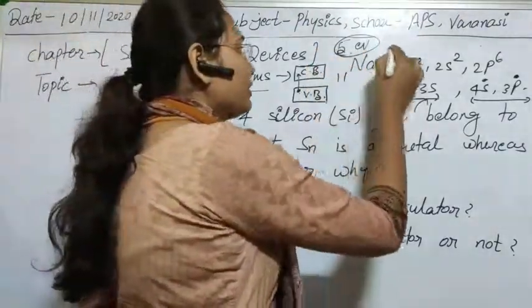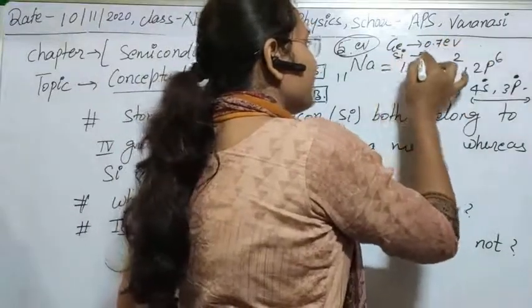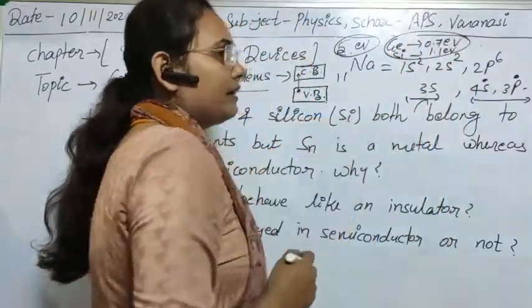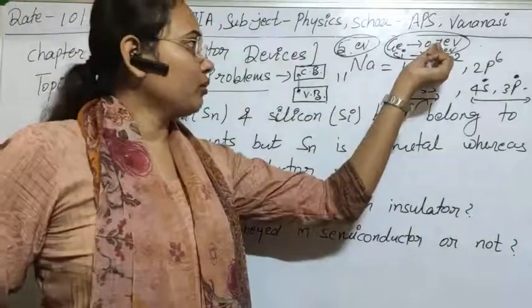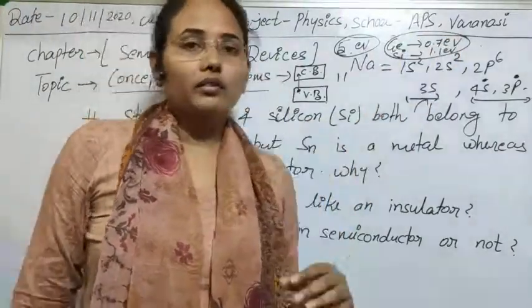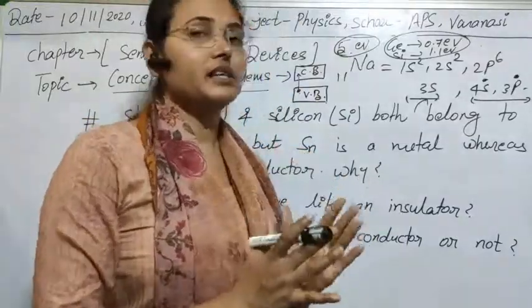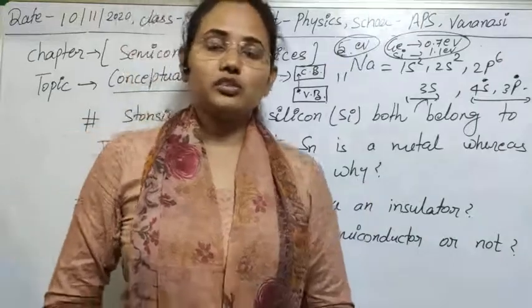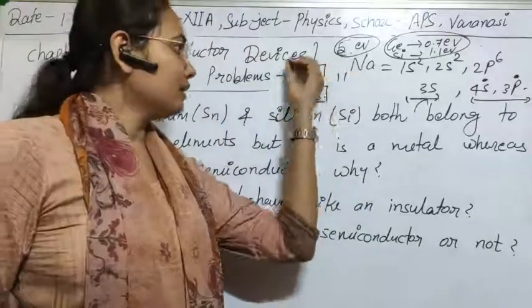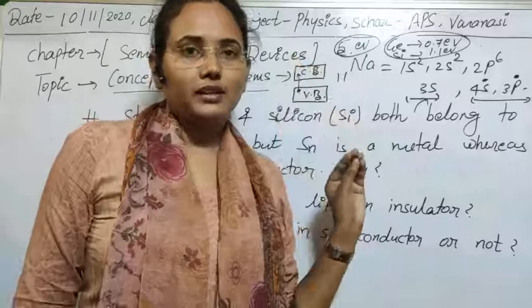Like for germanium, this is equal to 0.7 electron volt. For silicon it is 1.1 electron volt. As you are seeing, these are not very large energies, so we can provide this energy easily. In case of a semiconductor there is not a very great conduction, but sufficient conduction is there that can be used in various manners. So I think, in brief, the details about the band picture of solids are clear to you.